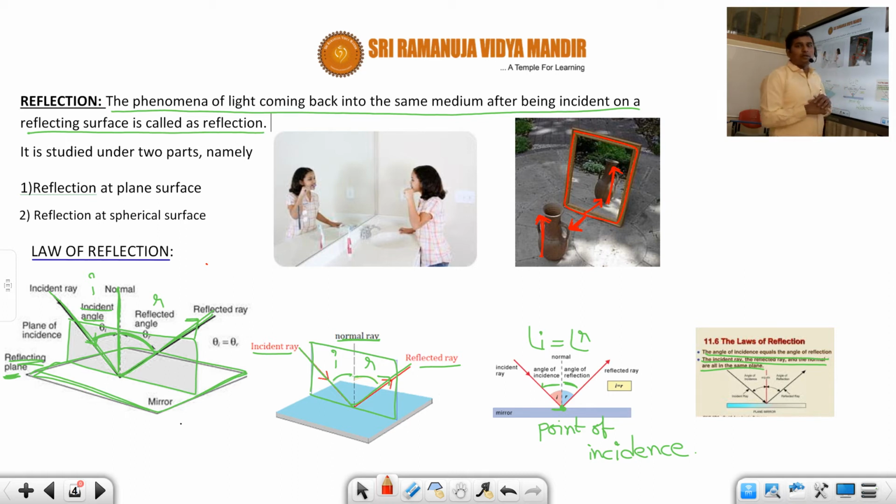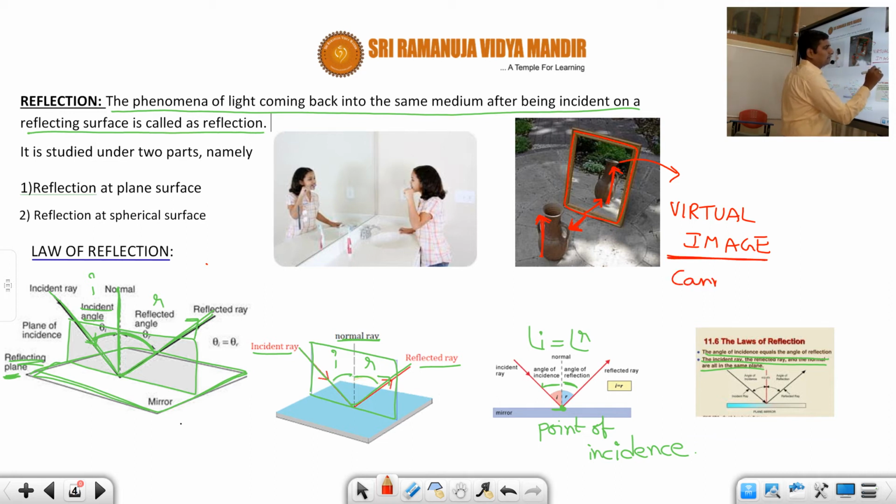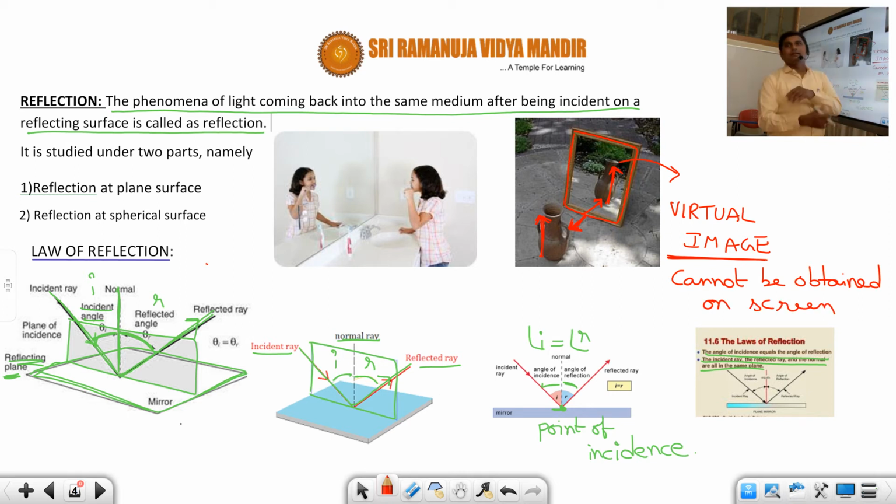Now the point I want to make is, which image is this, students? It is a virtual image. Why? Because it is the intersection of reflected rays which are appearing to diverge. Now this virtual image, remember students, cannot be obtained on the screen under any circumstance. That means you cannot catch the virtual image.